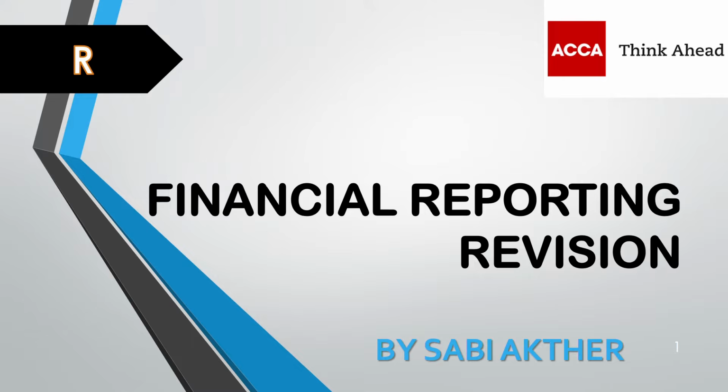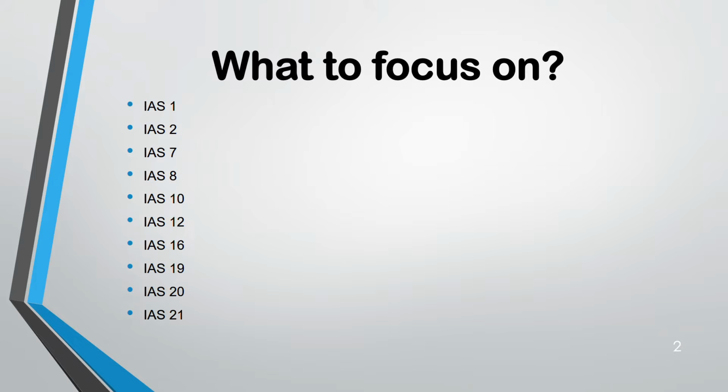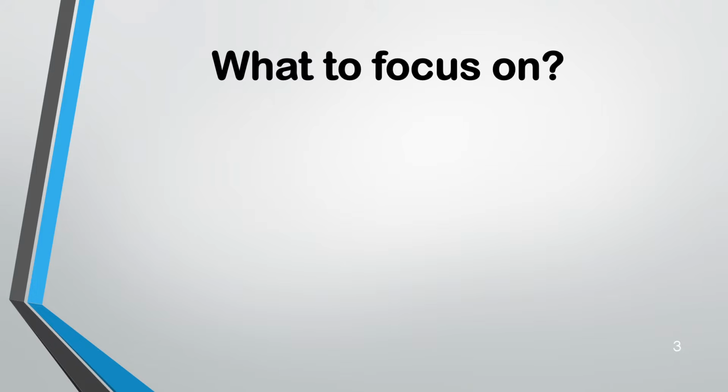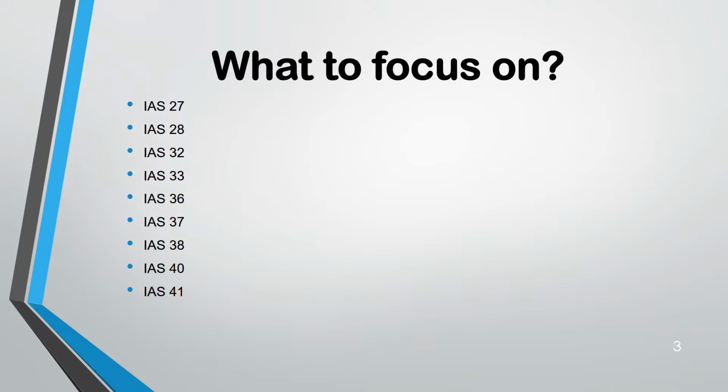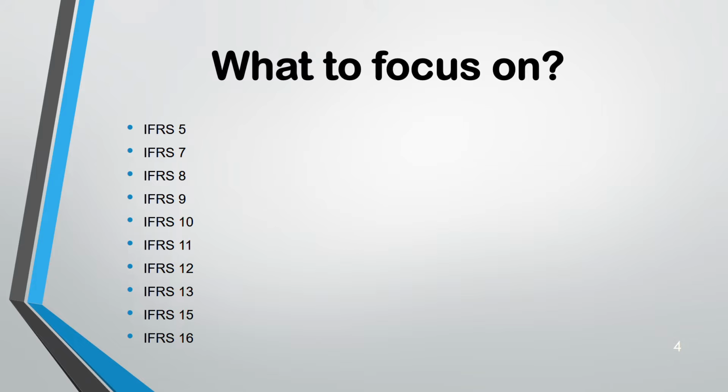Let's start. We are going to start with IAS 1, IAS 2, 7, 8, 10, 12, 16, 19, 20, 21, 23, 24, 27, 28, 32, 33, 36, 37, 38, 40, 41. Then IFRS 1, IFRS 2, IFRS 3, IFRS 5, IFRS 7, IFRS 8, IFRS 9, IFRS 10, 11, 12, 13, 15, and 16. So let's start.